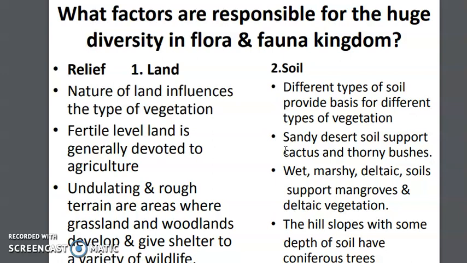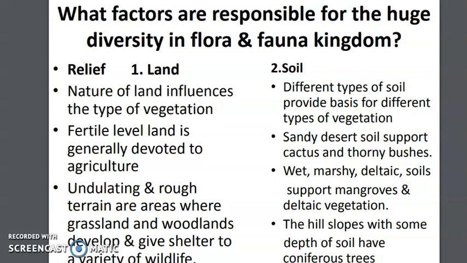If you see the wet and marshy areas like the river deltas, you will see the mangroves there. Like you know about Sundarban in India, over there we have the mangrove forest. If you go to the mountain areas, you will see the coniferous trees. The tops of the trees look like a cone, because those are areas where snowfall can occur.